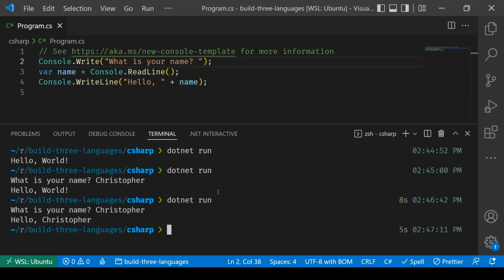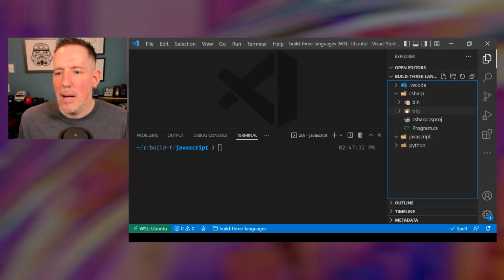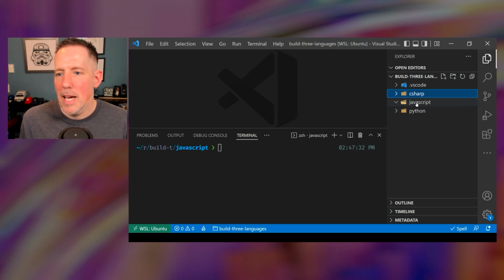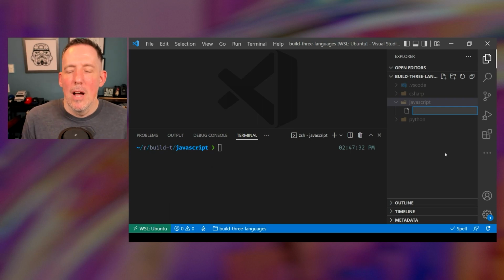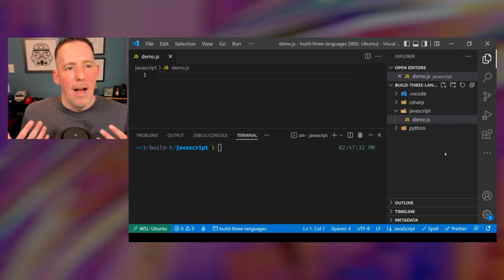Cool. So now we've seen Python and we've seen C#. Let's close this out by taking a look at JavaScript. So let me just get ready down here. There we go. And let me open back up my file system, and let's go into JavaScript. And let me create a brand new file here that I'm going to call demo.js for JavaScript.